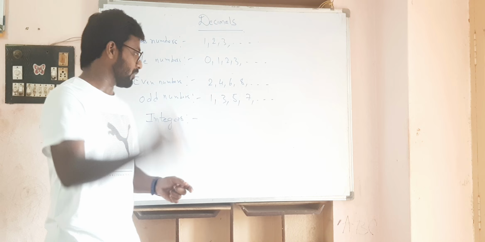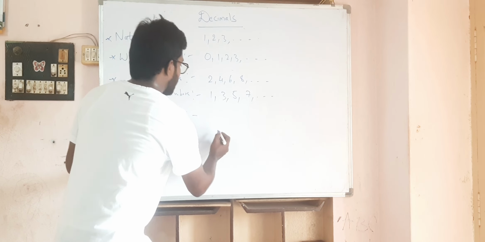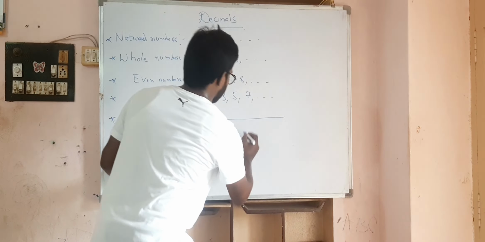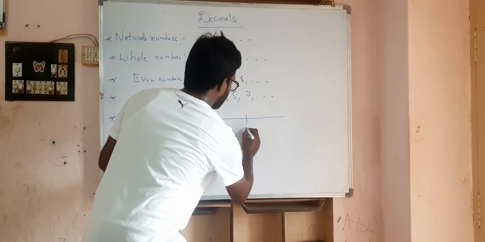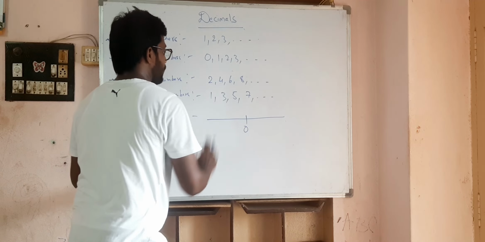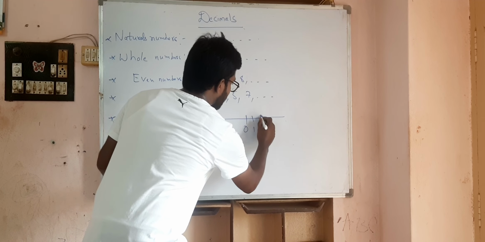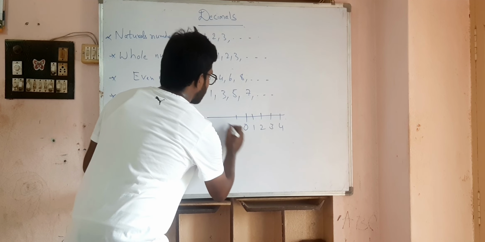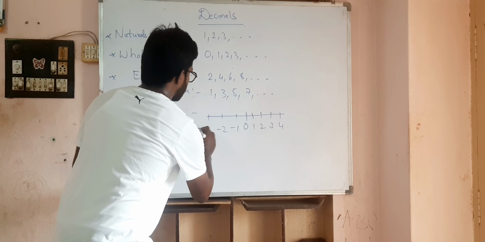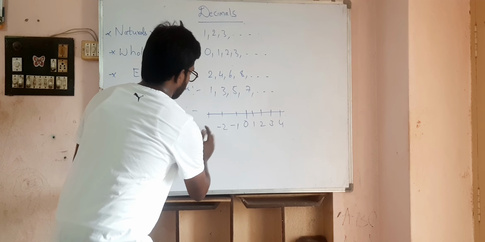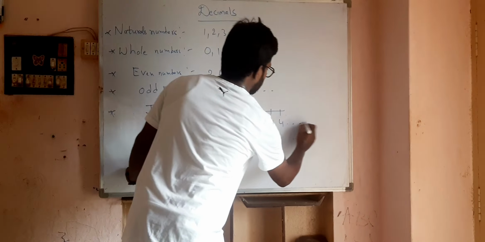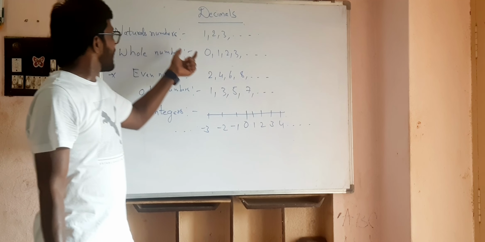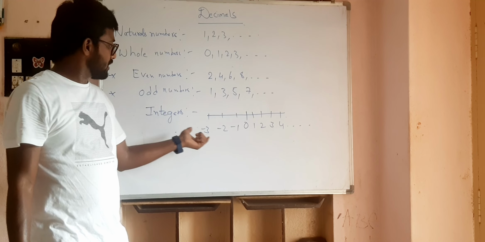Like the numbers represented on the number line: in the middle you write 0, on the right side positive numbers, and on the left side negative numbers, and so on. So these are the different varieties of numbers we have seen.